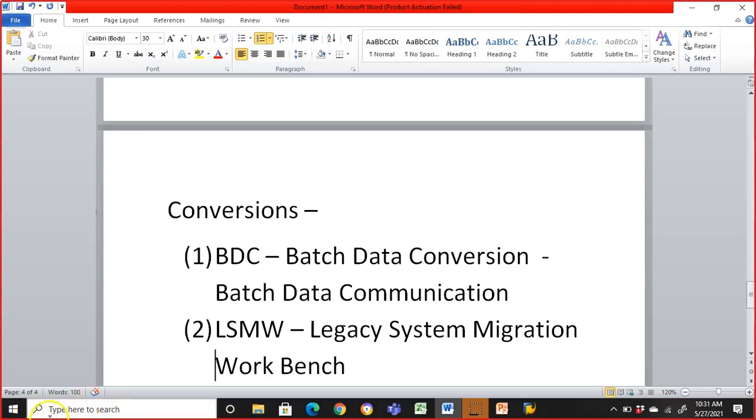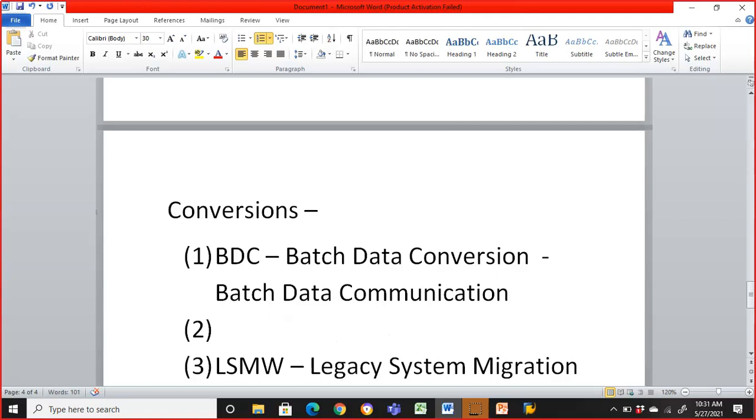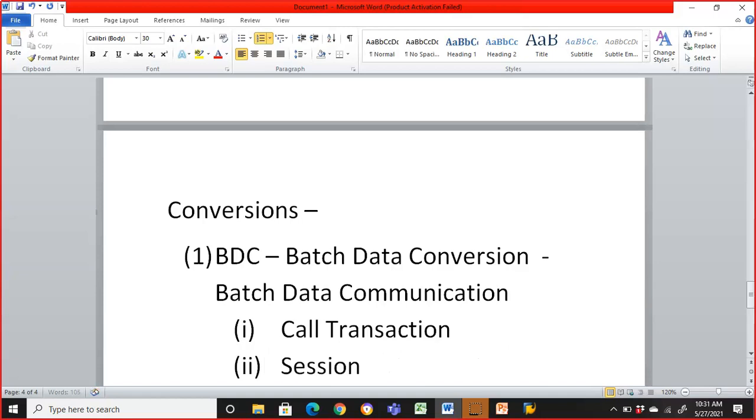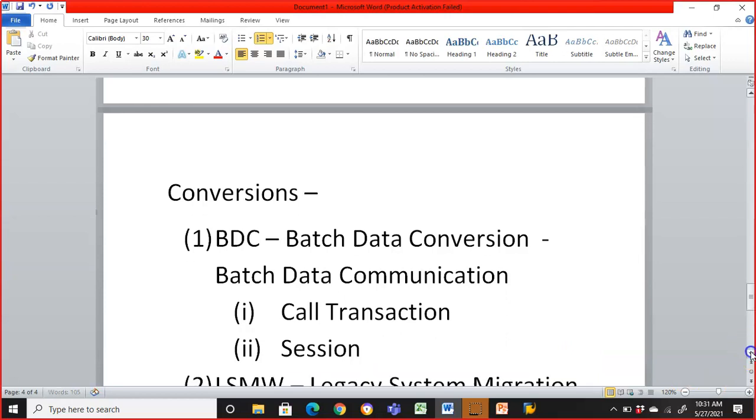Okay, so we'll go ahead with the batch data conversion. In this again we'll have two topics, two ways of doing it. One is the call transaction method and another is the session method.